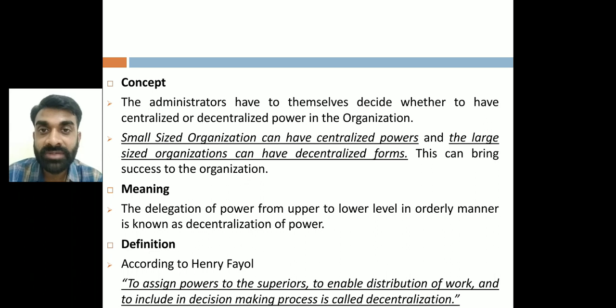Because ultimately the administrative task, the thing that they are going to implement, will be done by whom? It will be done by the middle level and the bottom level of management, right? Maximum administrative task will be with the middle and the bottom level. So it is required that whatever problems they face while implementing the decision taken by the top level management will be considered.